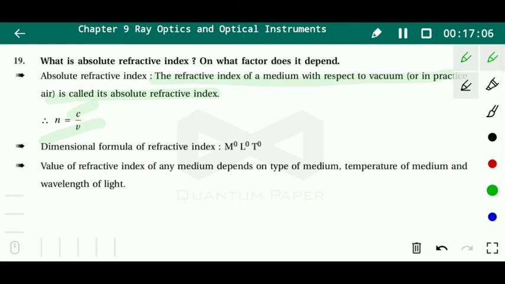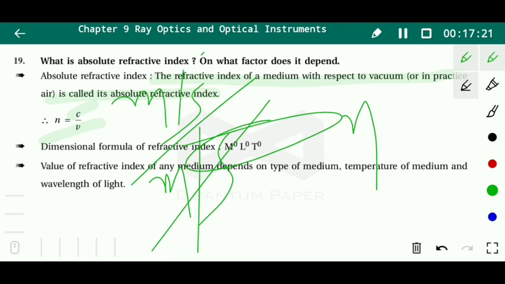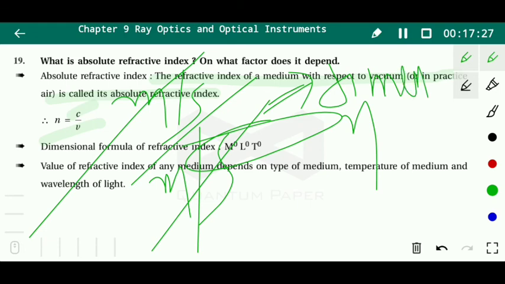The dimensional formula of the refractive index is M to the power 0, L to the power 0, T to the power 0, which means it is dimensionless. The velocity of light in vacuum is measured in meters per second and the velocity of light in the medium is also measured in meters per second, so meters per second cancels out. Finally we get a dimensionless quantity, that is the refractive index of any medium.